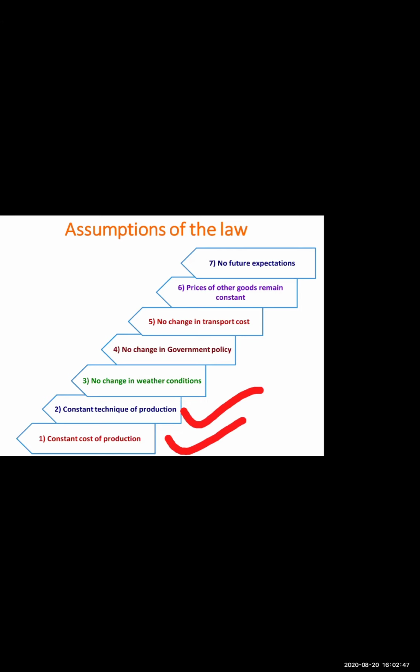Yes, modern machinery is the best example of it, Ojas. We have two techniques of production, labor intensive and capital intensive. Capital we write as K. Now in labor intensive, what will happen? We will use more and more labor in the production process. In capital intensive, we will use more and more capital. Now, if I want to improve my production, what will I use? I will use modern machinery, as Ojas said.